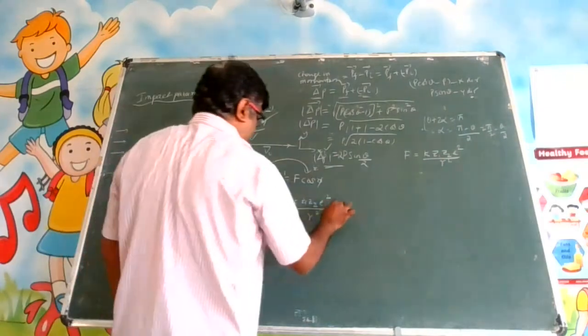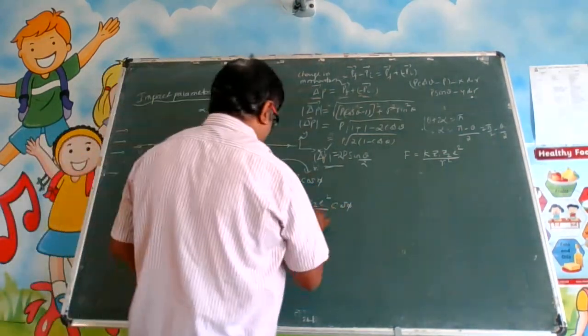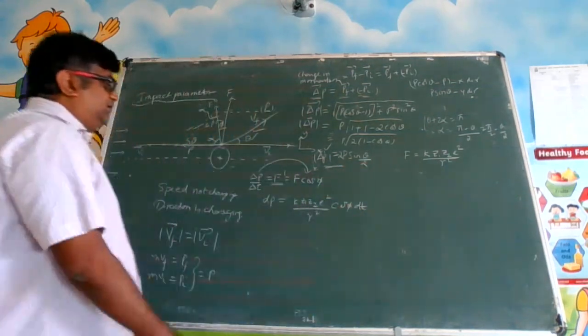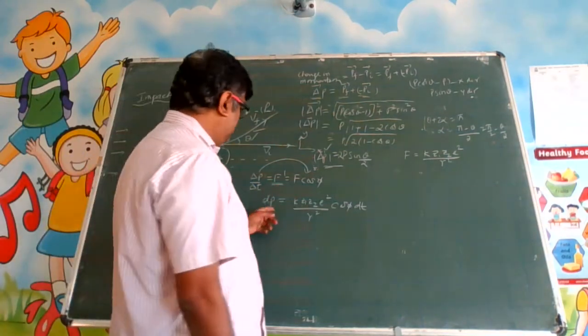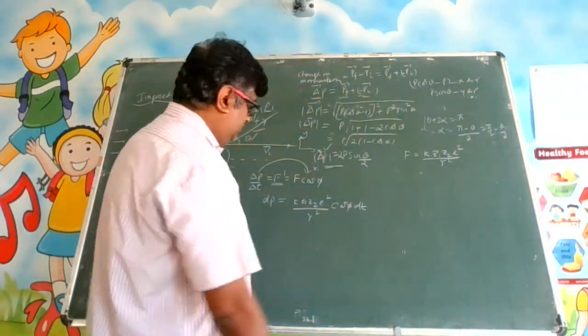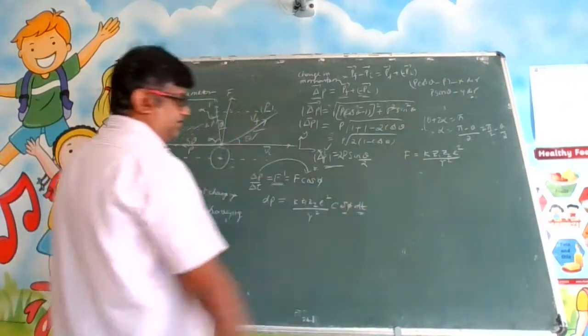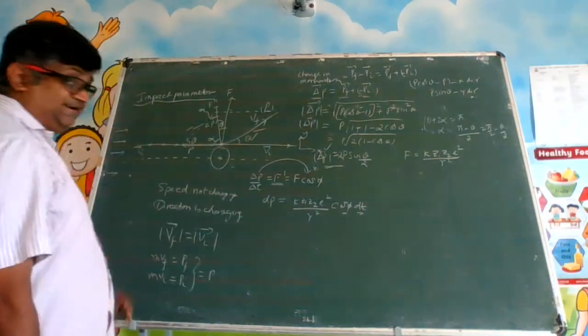This is your F into cos phi, multiplied by dt. So if you want to get the total value, you need to integrate this. But while integrating, you have a phi here and a dt here. So how to integrate? You can see it another way.